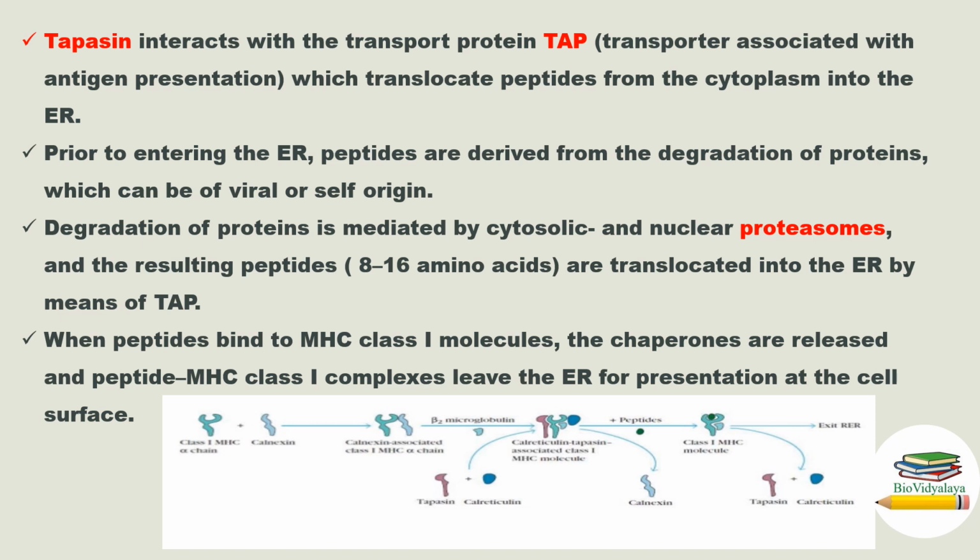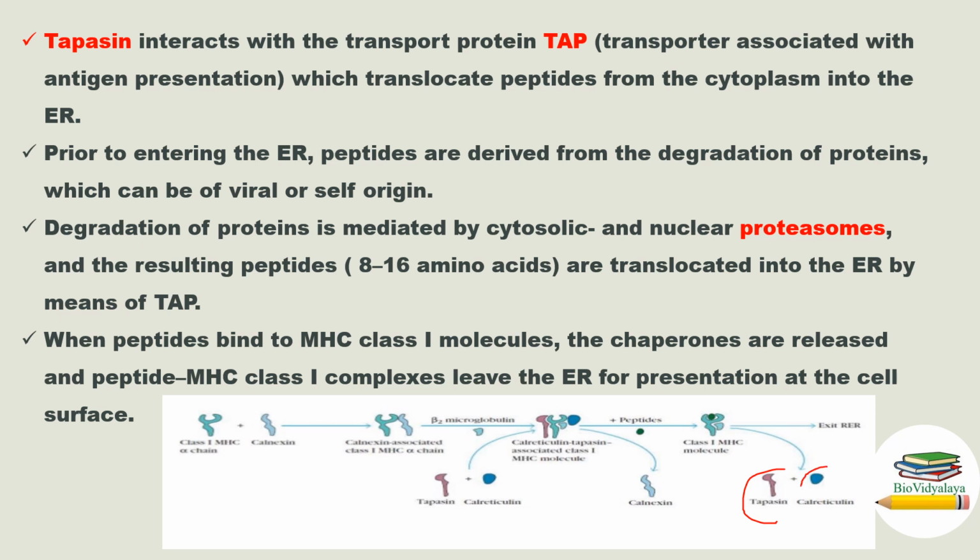When beta-2 microglobulin binds with the alpha chain, calnexin dissociates. Then tapasin and calreticulin come and bind with the class 1 MHC molecule. Now it has both alpha and beta-2 microglobulin. Peptides will come and bind, and when the class 1 MHC molecule binds peptide, tapasin and calreticulin will dissociate.